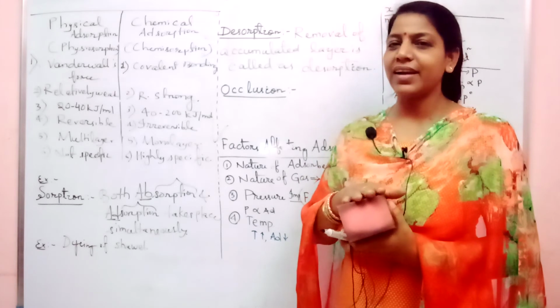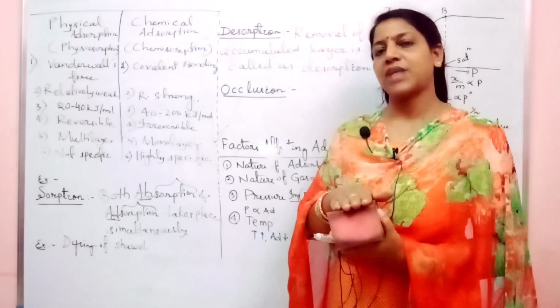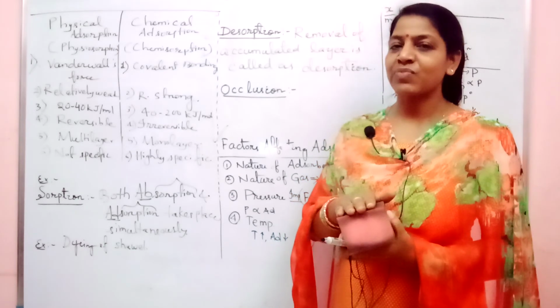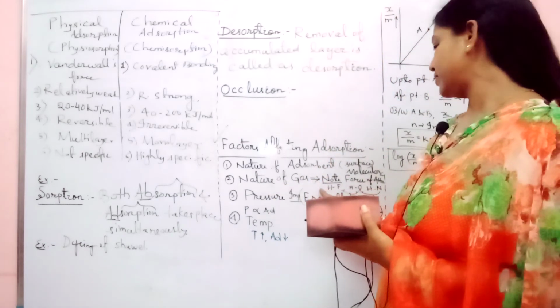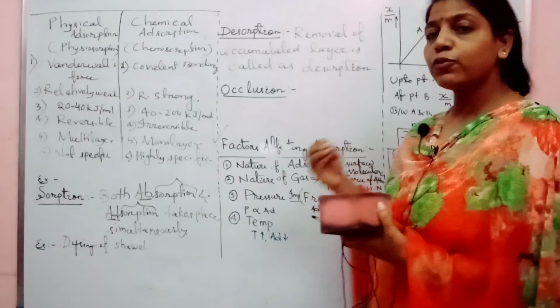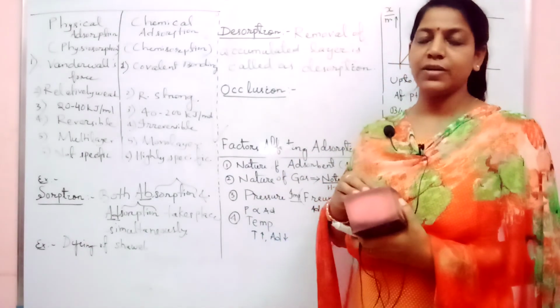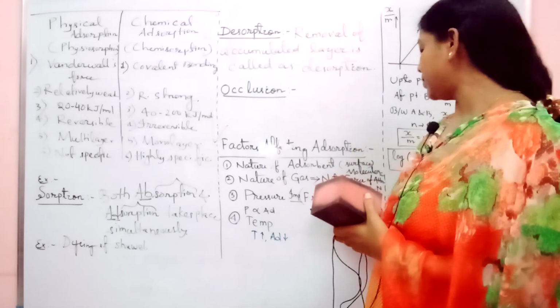What you will find is that ammonia will be adsorbed more on the same substance on which you applied carbon dioxide. Why is it so? Because of the formation of the hydrogen bond. They have more force of attraction. Whenever there is more force of attraction, they will stick more. Yes or no?